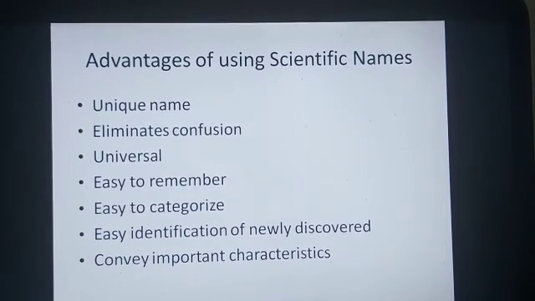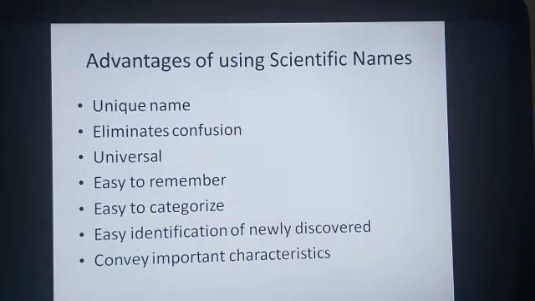Now let us very quickly see the advantages of using the scientific names. Each organism has been given a unique name that is specific to that organism. So the scientific names are very unique. Second, it eliminates the possibility of using different names of the same organism in different parts of the world. So there is no confusion here. Third, the binomial names are universal. They remain the same throughout the world. Therefore, there is no ambiguity here. Be it in India, Japan, or China, the scientific name of the organism is going to remain the same.